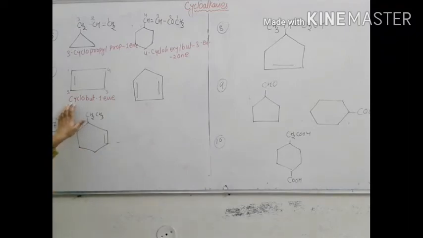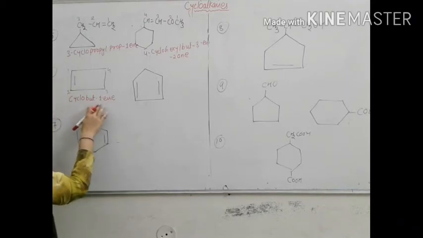Why is it called cyclobut-1-ene? Because it is a cyclic structure, there are 4 carbon atoms, so but, and a double bond, a pi bond, is present between the first and second carbon, so 1-ene. So it is known as cyclobut-1-ene.